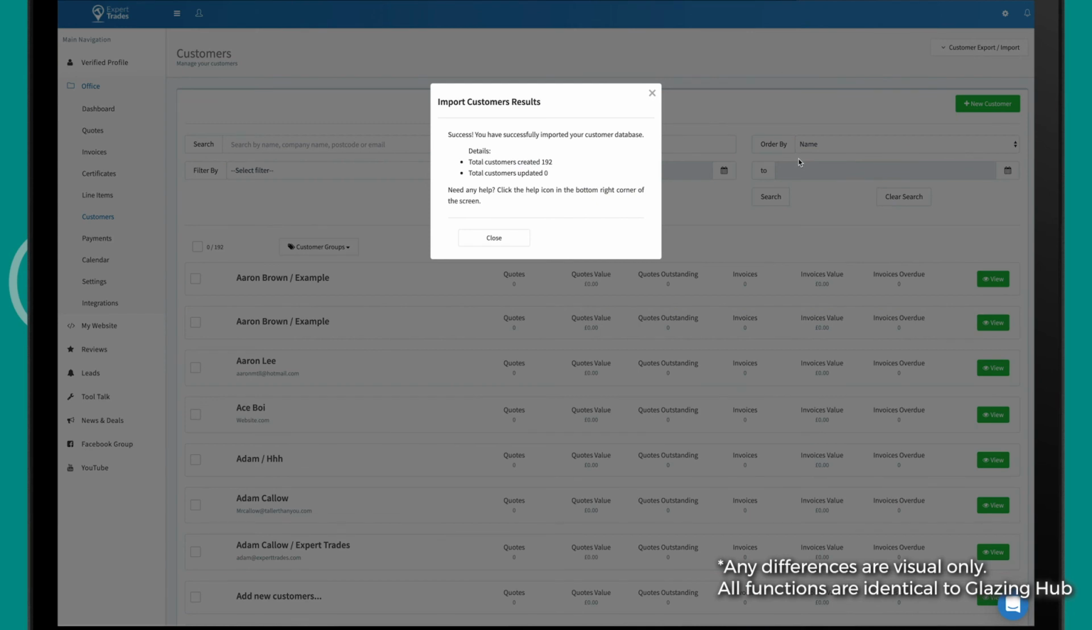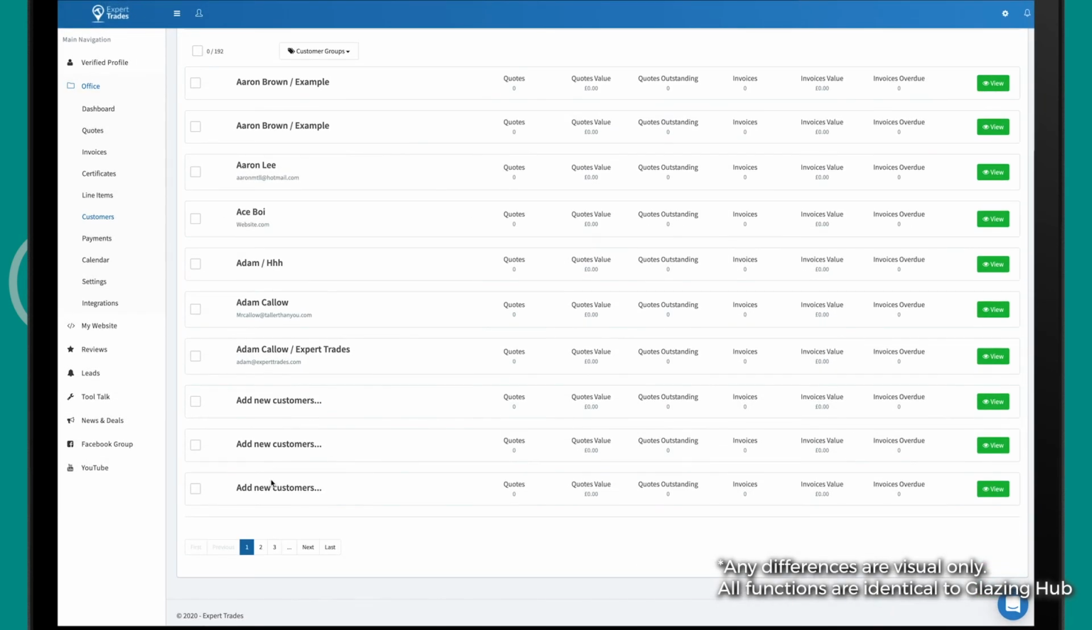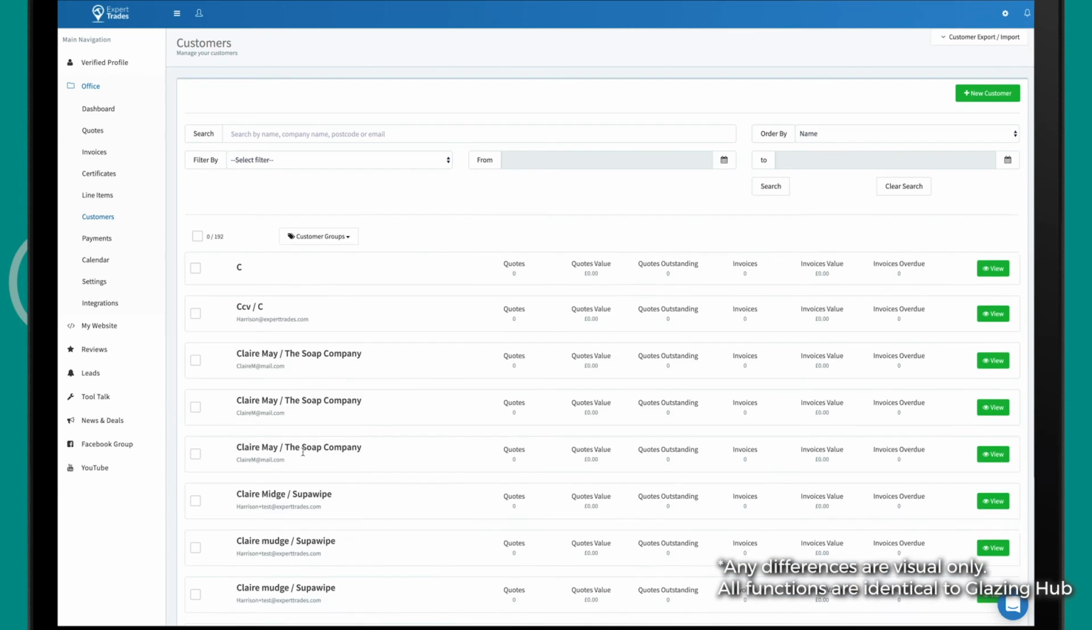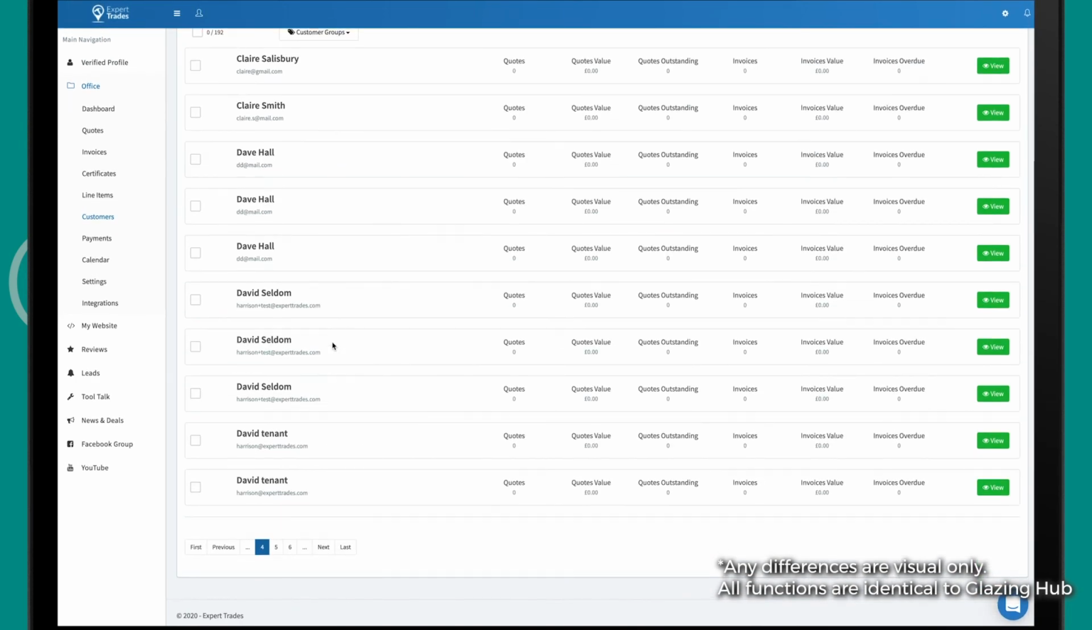Once the process is completed, you'll see a box like this, and it gives you total customers created and any updated. If it was to show an error, it would say there's been a problem and it will tell you what line it couldn't update. But this import's gone well, so all the details are now in there. We can just close that off. And you can see all of our customers are now in my account. And that's it. That's how easy it is to import customers.